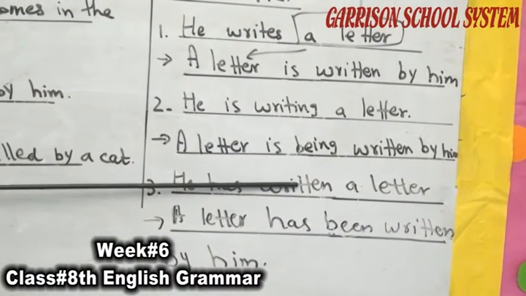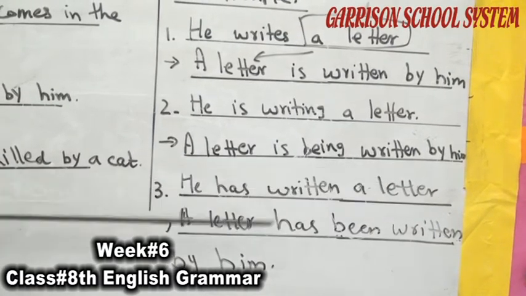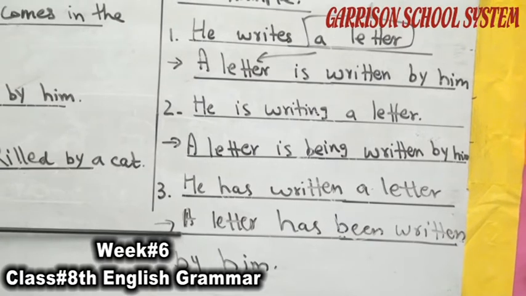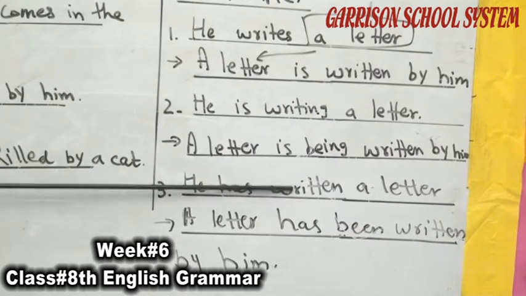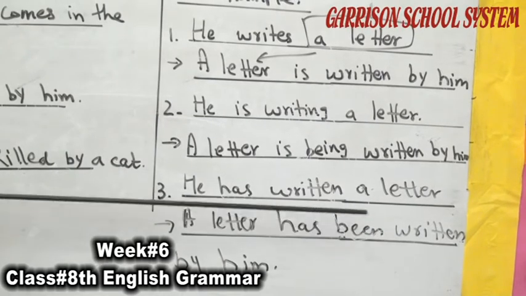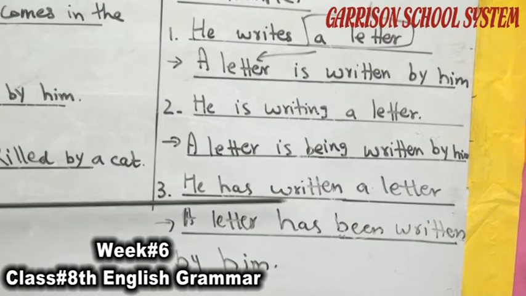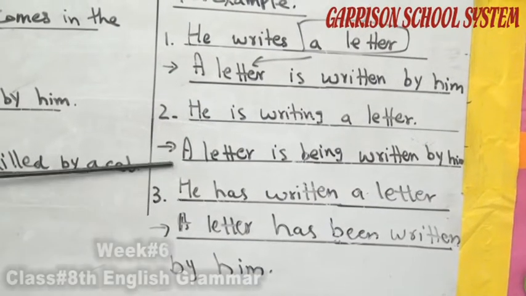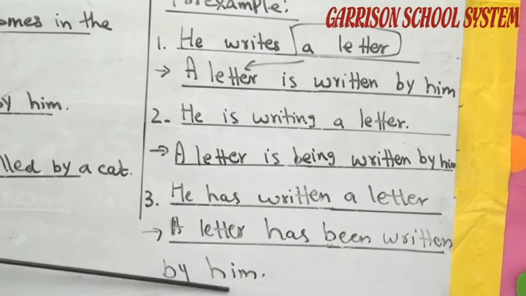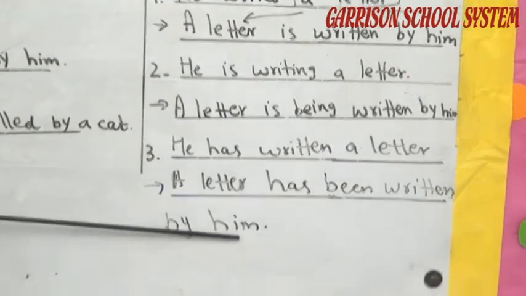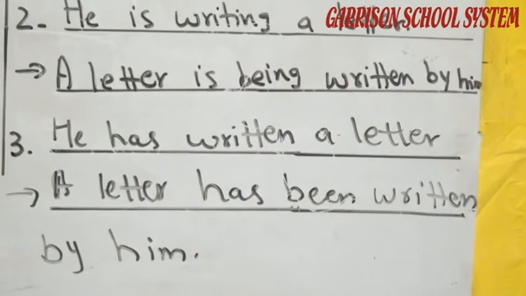Then the third form of the verb, written. A letter becomes the subject in passive voice. A letter has written, third form of the verb, but the auxiliary verb "been" is used before it, and here "he", a subject, is placed after "by" as "him". So: a letter has been written by him.